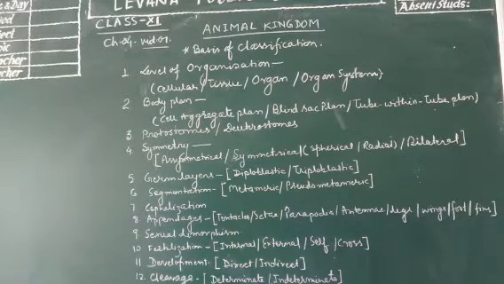So protostome, what is it? When the mouth of the digestive tract develops first in the embryo and the anus is formed later, it is called protostome. Or deuterostome, when the anus of the digestive tract develops first and then the mouth is developed. For your kind information, protostomes are flatworms, roundworms, Annelida, Mollusca and Arthropoda. Whereas deuterostomes are Echinodermata, Hemichordata and Chordata, etc.